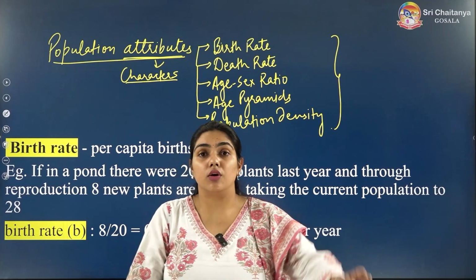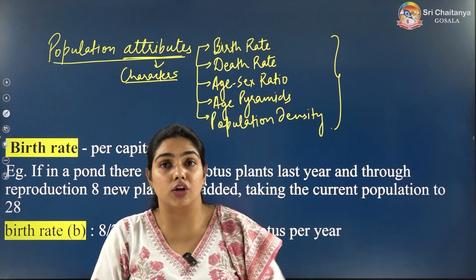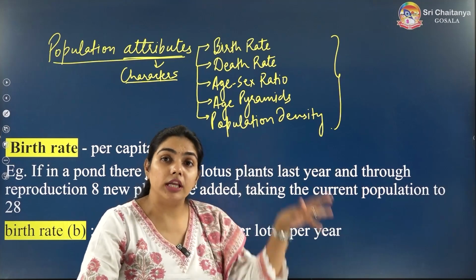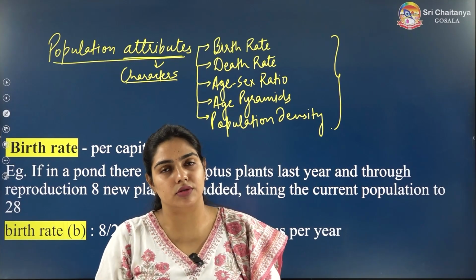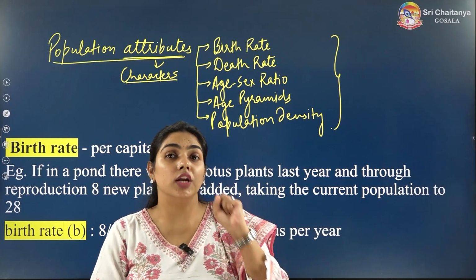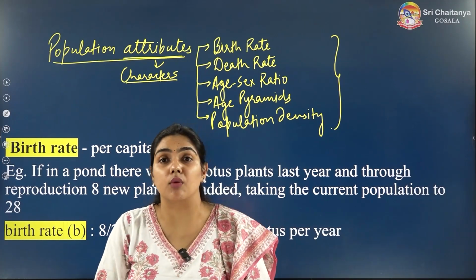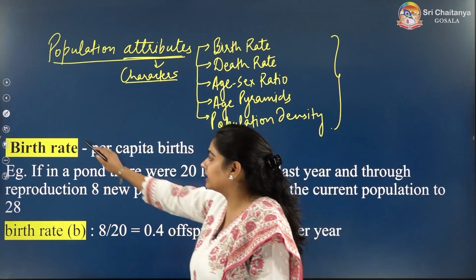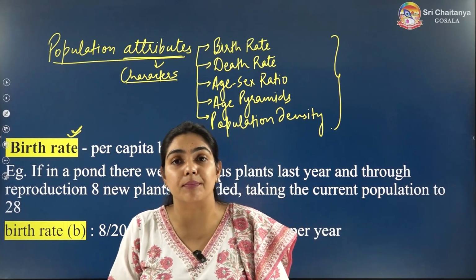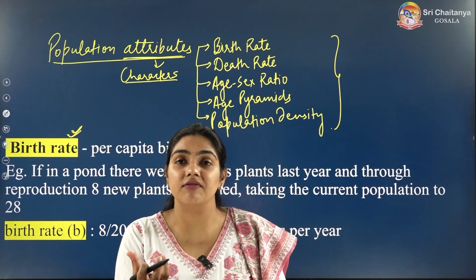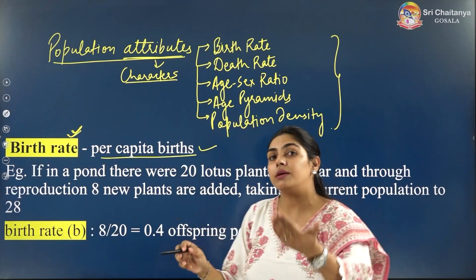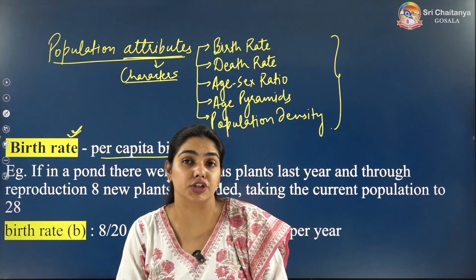Okay. So an organism will not have a birth rate or a death rate or an age-sex ratio. The population will have all these attributes. The population will be having all these characteristics. So now let us understand birth rate. What is the meaning of birth rate? Rate of the births, how many births are happening. So basically, simply we can say per capita births. Per person, how many births have taken place in a population.